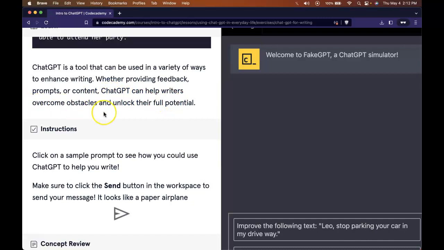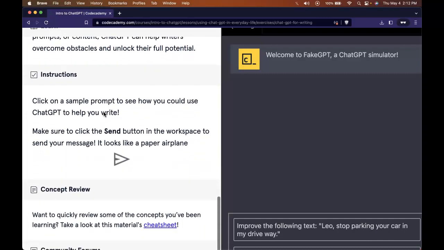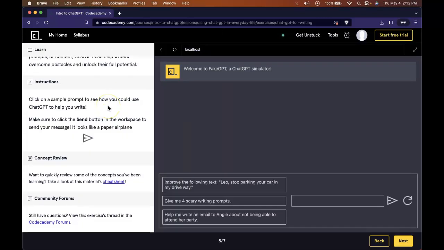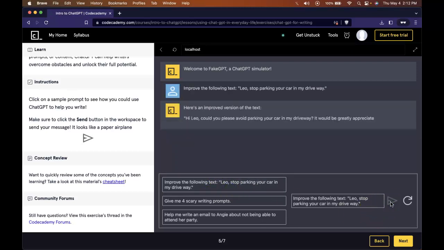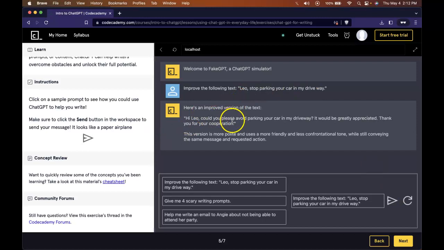ChatGPT can help writers overcome obstacles and unlock their full potential. Let's click on the sample prompts. So we have, improve the following text. Leo, stop parking your car in my driveway. Let's check it. An improved version: Hey Leo, could you please avoid parking your car in my driveway? It would be greatly appreciated. Thank you for your cooperation. This version is more polite and uses a more friendly and less confrontational tone.